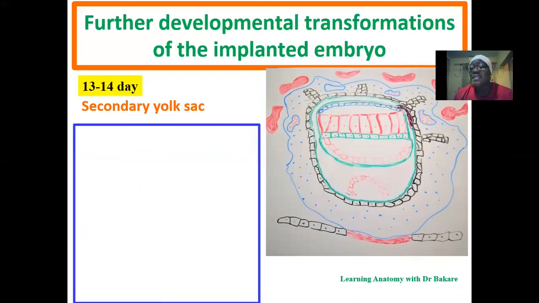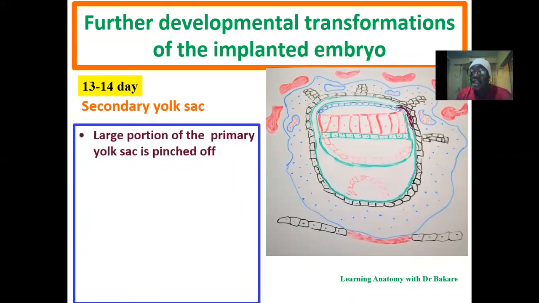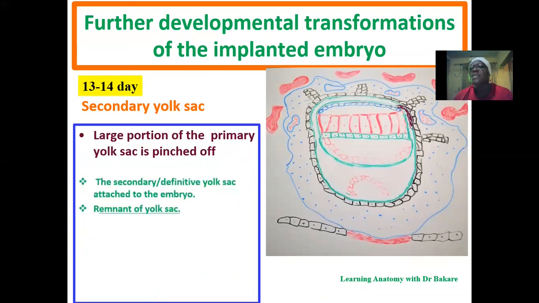Further development is the transformation of the primary yolk sac into the secondary yolk sac. We already know that a large primary yolk sac is formed. A larger portion of the primary yolk sac is chopped off, and this transforms the large primary yolk sac into a smaller secondary yolk sac.